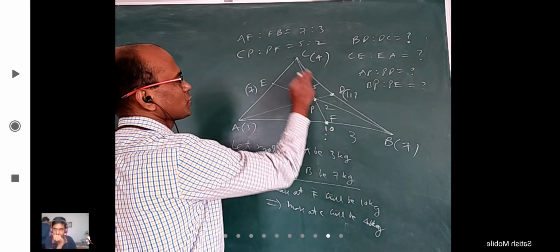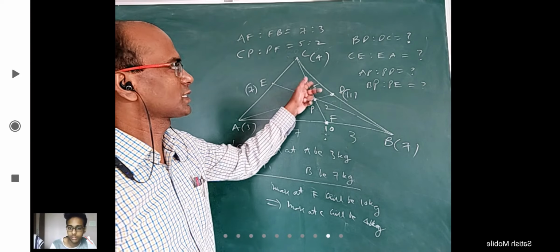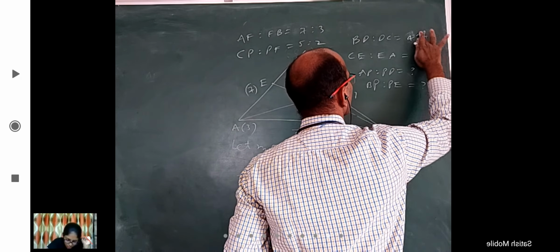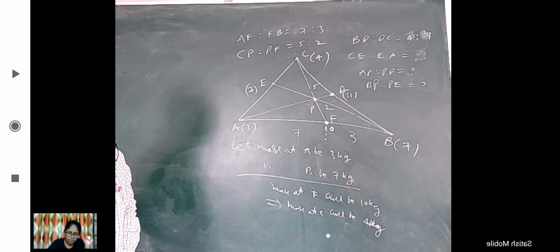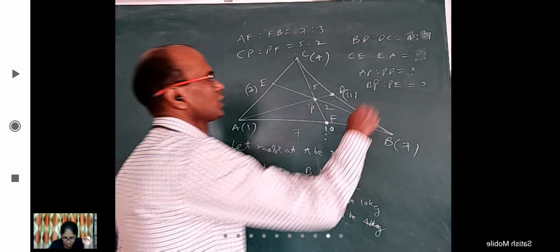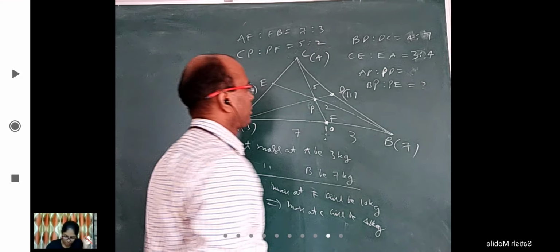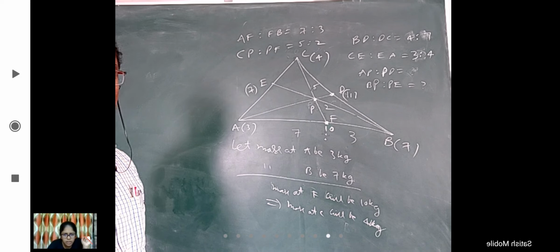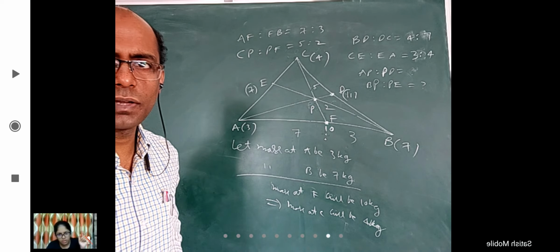What is BD is to DC now? This 4 here, this 7 here. So, straight away 4:7. Okay. What is CE is to EA? 3 here and that 4 here. So, 3:4. What is AP is to PD? Yeah, 11 here and 3 here. So, it is 11:3.